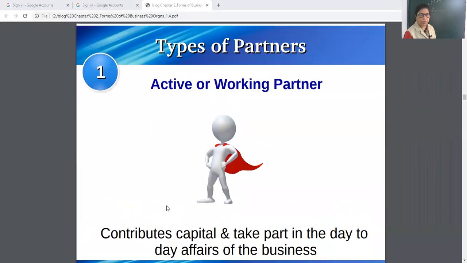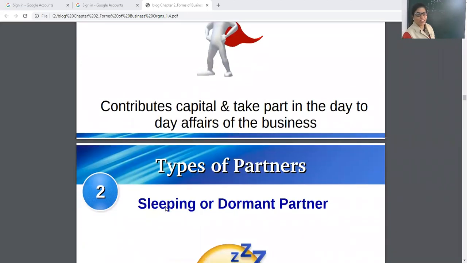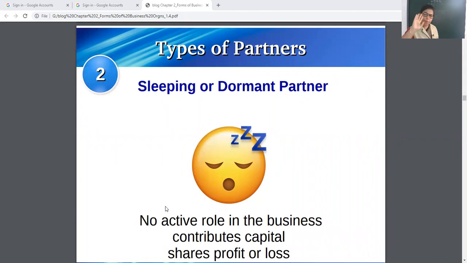See, I am showing you types of partner. First is active partner, like Superman. He contributes capital, he takes part, he shares the profits. He has unlimited liability as well. Then just opposite: sleeping, relaxed, dormant partner, no active role in the business, doesn't contribute capital, shares profits, unlimited liability, but doesn't take part. Doesn't work.